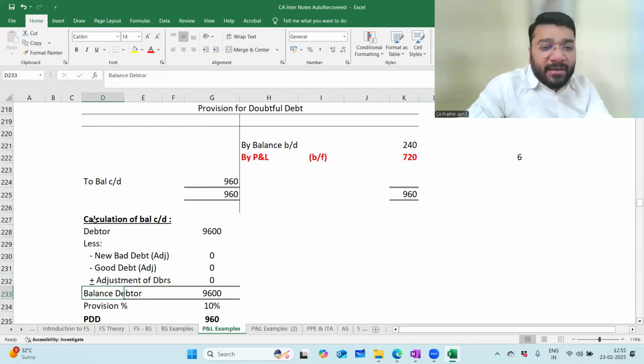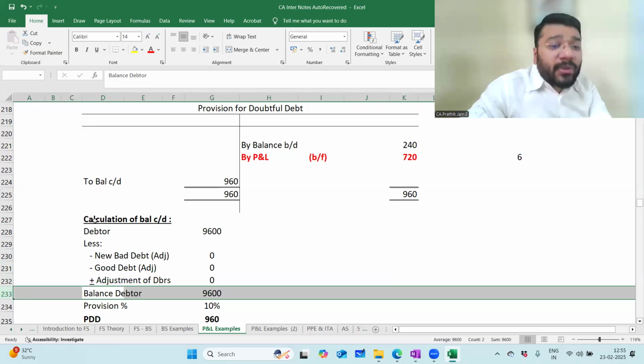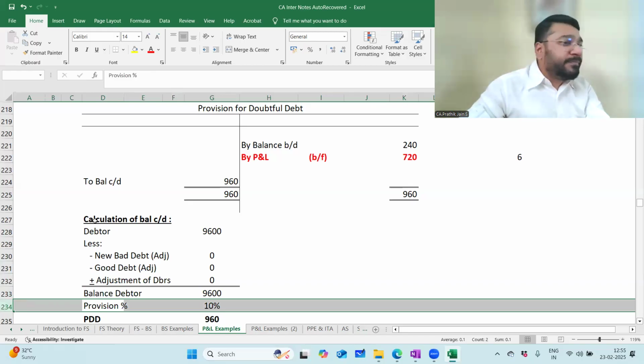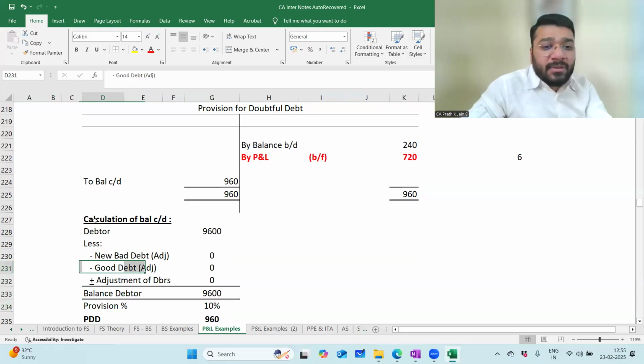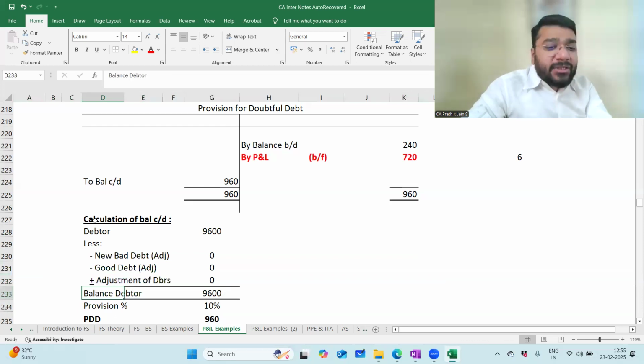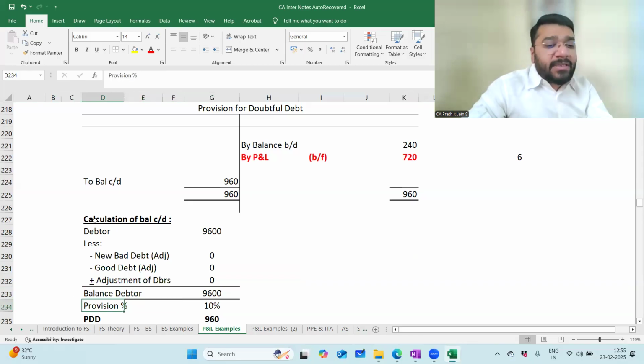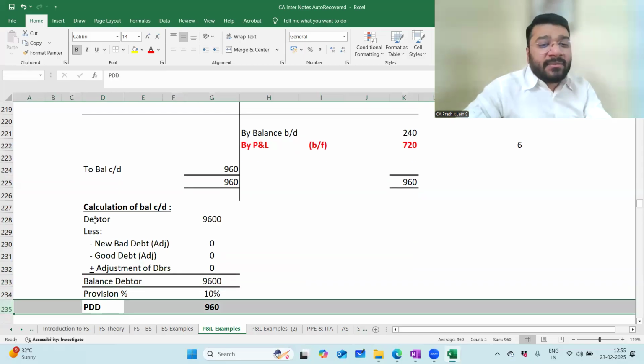Finally, after that, you'll get the genuine closing balance of the debtors. On that only, a provision is always created. In our example, there is no new bad debt, there is no good debt, there is no further adjustment of the debtors, and hence the balance of the debtors is how much? Same 9,600. On that, if I create 10% provision, what is my closing balance? 960. So whenever the question says create or maintain PDD, it is a hint given to calculate the closing balance of the ledger. Am I loud and clear?